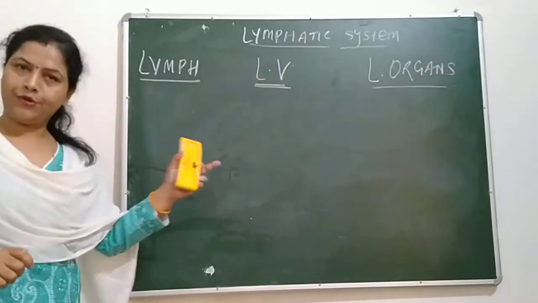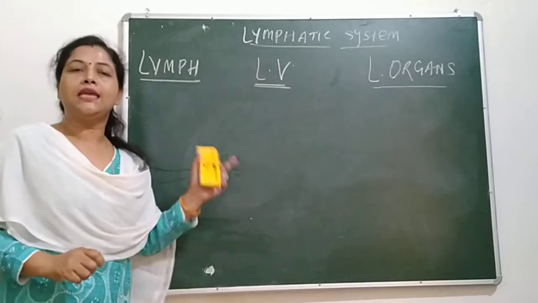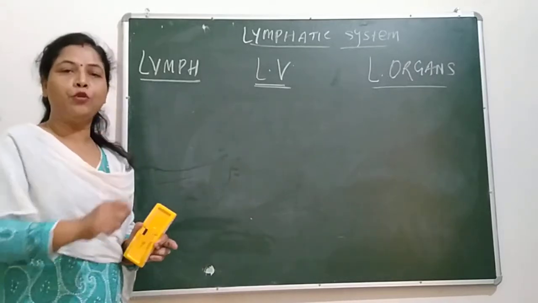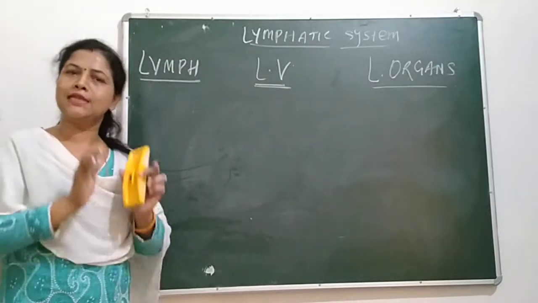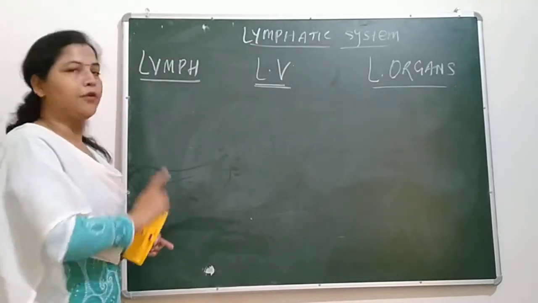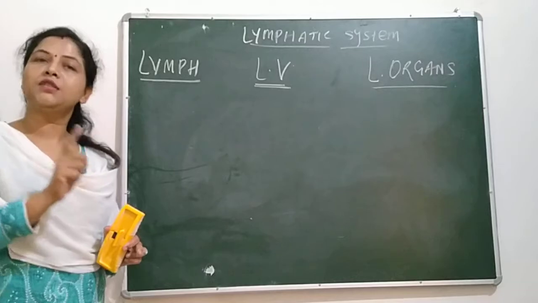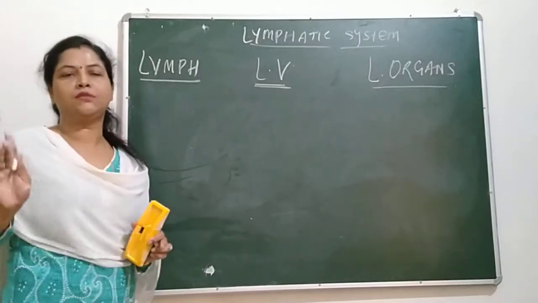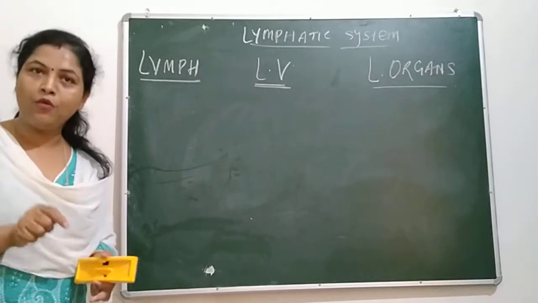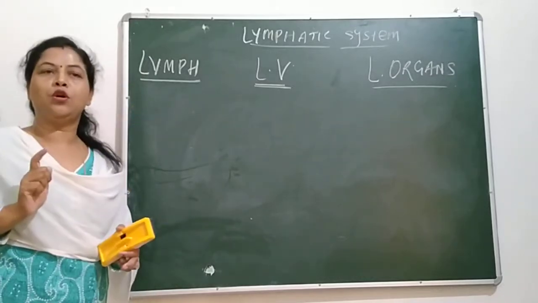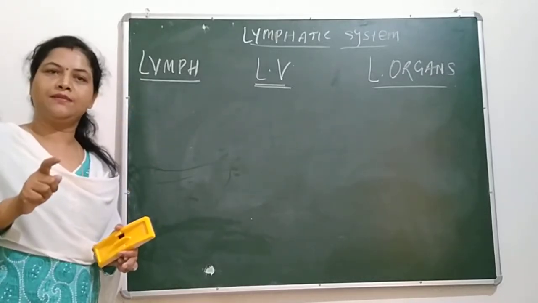What is this lymph? Right now I told you it is a colorless fluid connective tissue which has all the components like blood except RBC and plasma protein. But where is it found? It is found in lymph capillaries or lymph vessels.